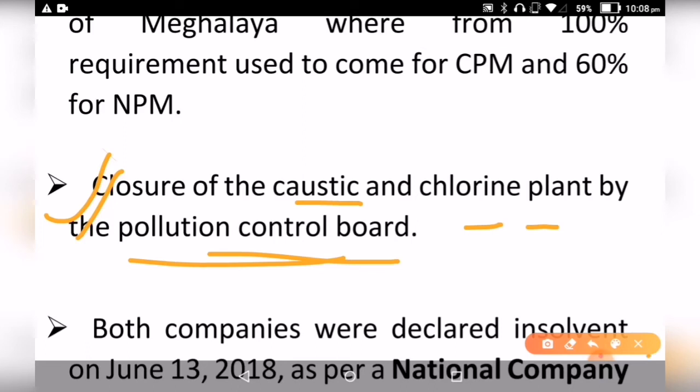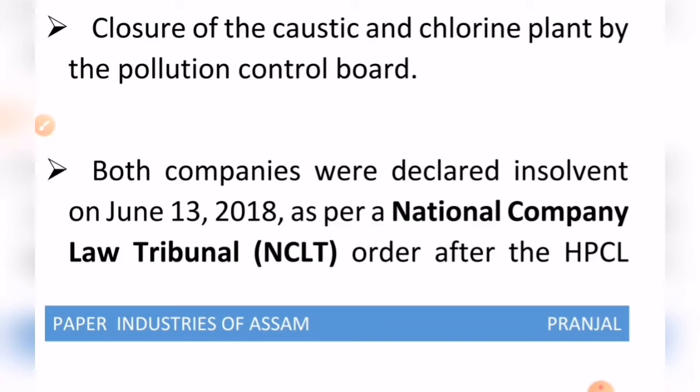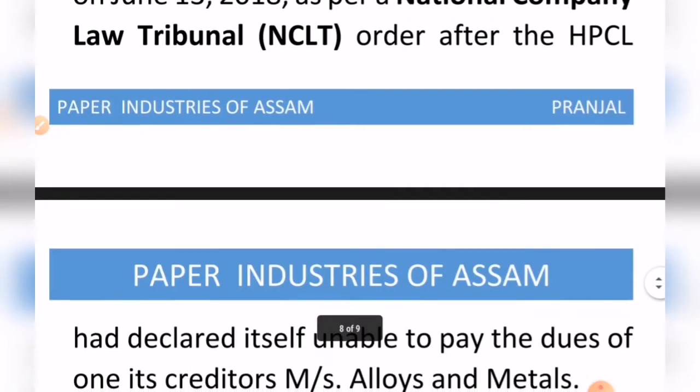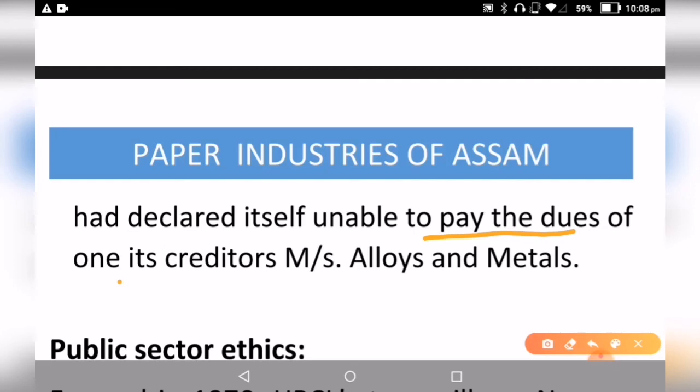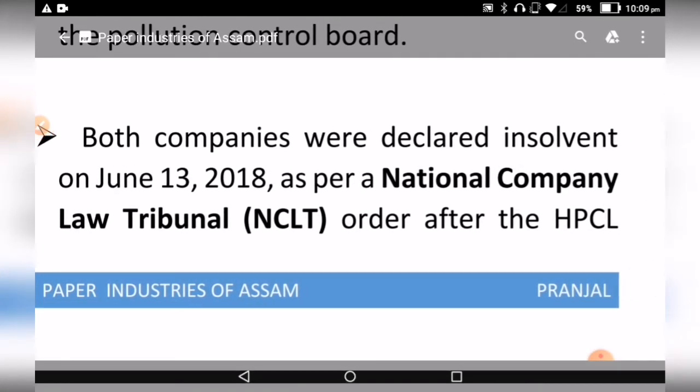mills of Assam. Now, the most important factor that can be said is that both the companies were declared insolvent on June 13, 2018, as per a National Company Law Tribunal order, after the Hindustan Paper Corporation Limited had declared itself unable to pay the dues of one of its creditors, that is Alloys and Metals. So this is the most important reason that led to the shutdown of the paper mills of Assam.